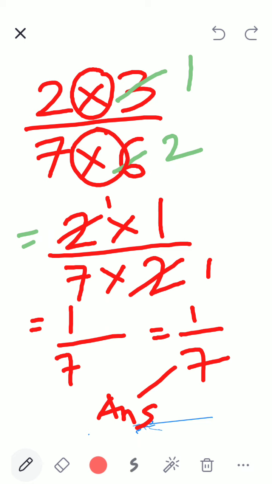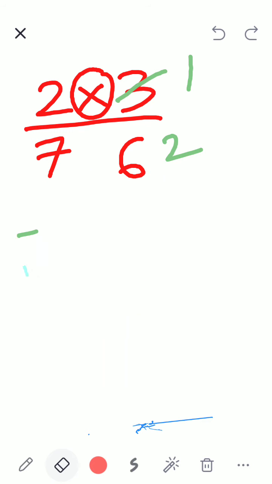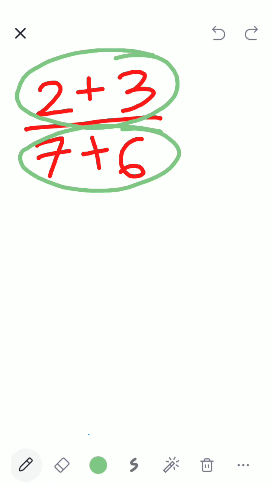Because if I have some other sign, then the whole calculation is different. When I have plus, then I can't do anything. I have to directly add the numerator and add the denominator.